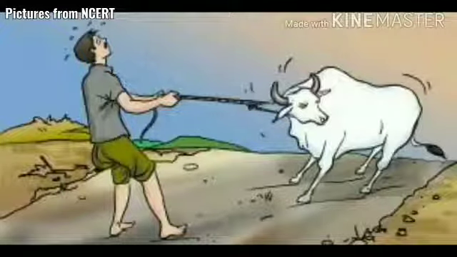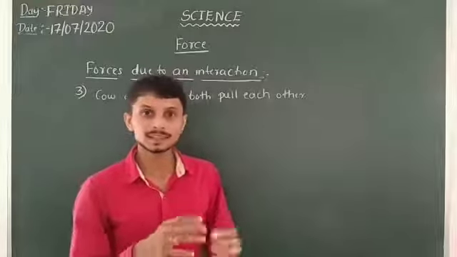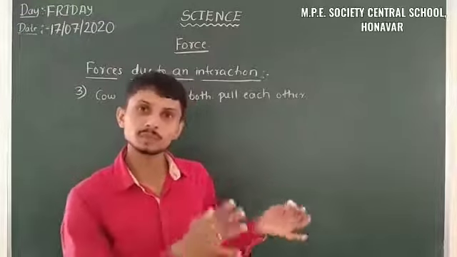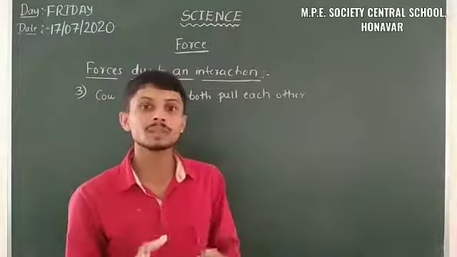Here both the man and the cow are applying forces in their direction. That means both the man and the cow are pulling each other. We already learned that pulling is one of the action verbs of force. So the man and the cow are applying forces in their direction. From this example we have to learn that both man and cow are pulling each other.